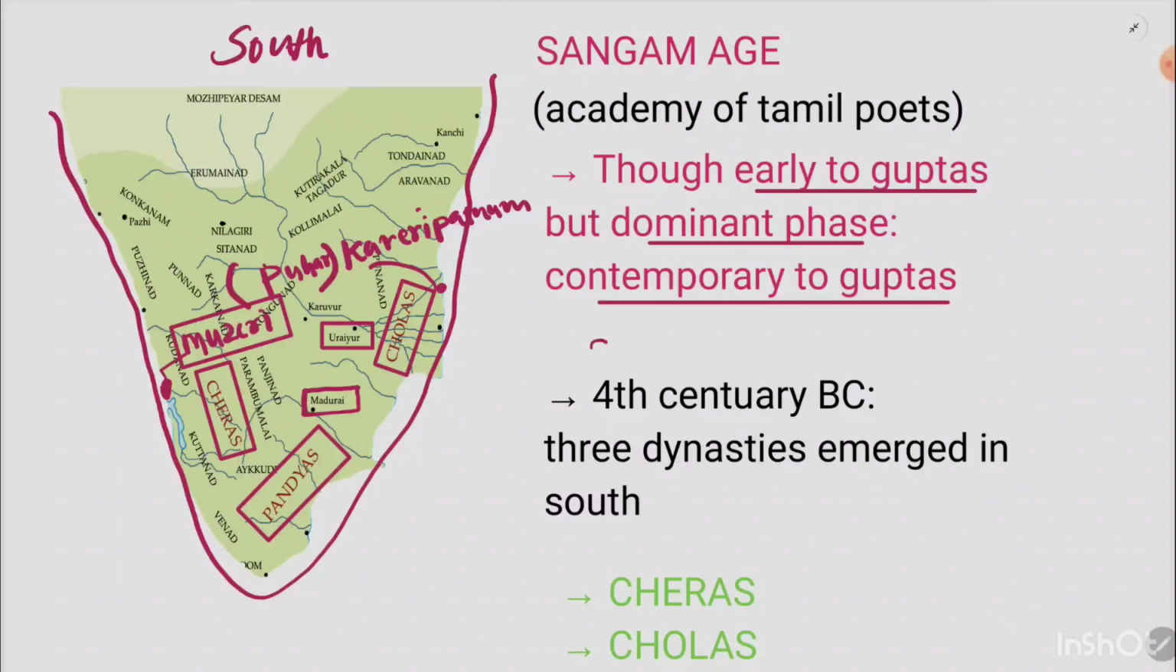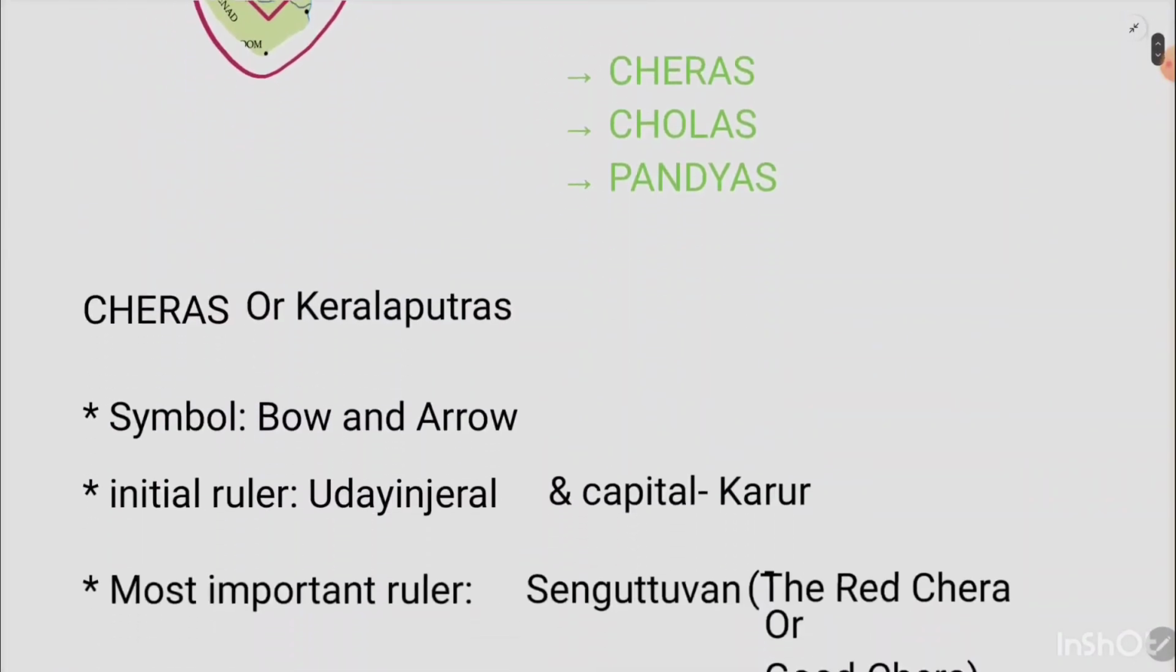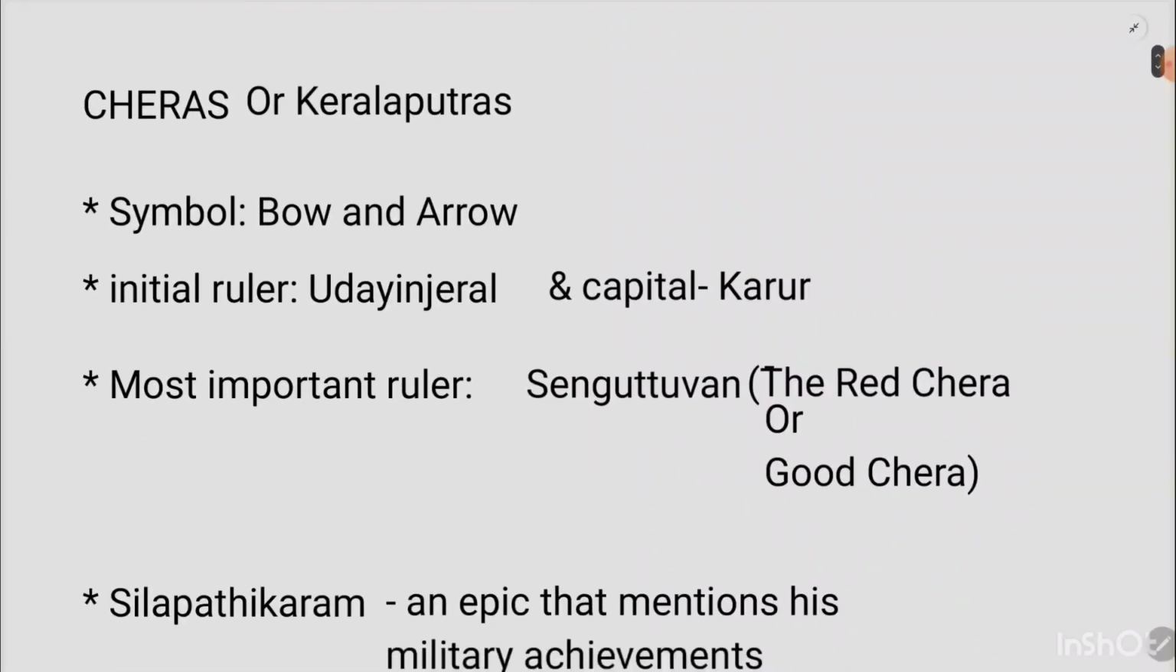Now, what about the timeline? It was actually in the third century BC that these three dynasties emerged, but it was also in the beginning of fourth century. Now we are going to discuss these three kingdoms one by one. So let's discuss Chiras. These Chiras were also known by the name Kerala Putras. So Kerala Putras was the other name of the Chiras.